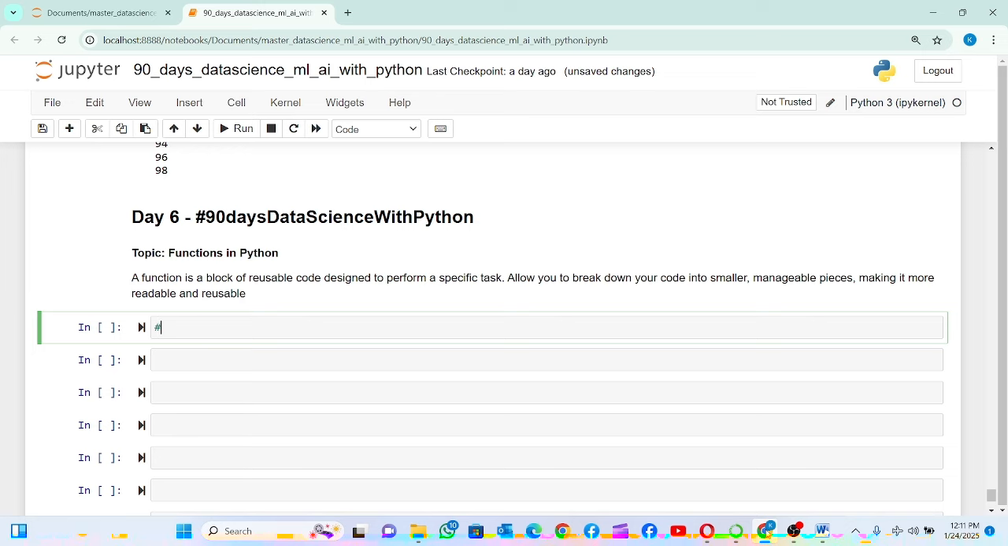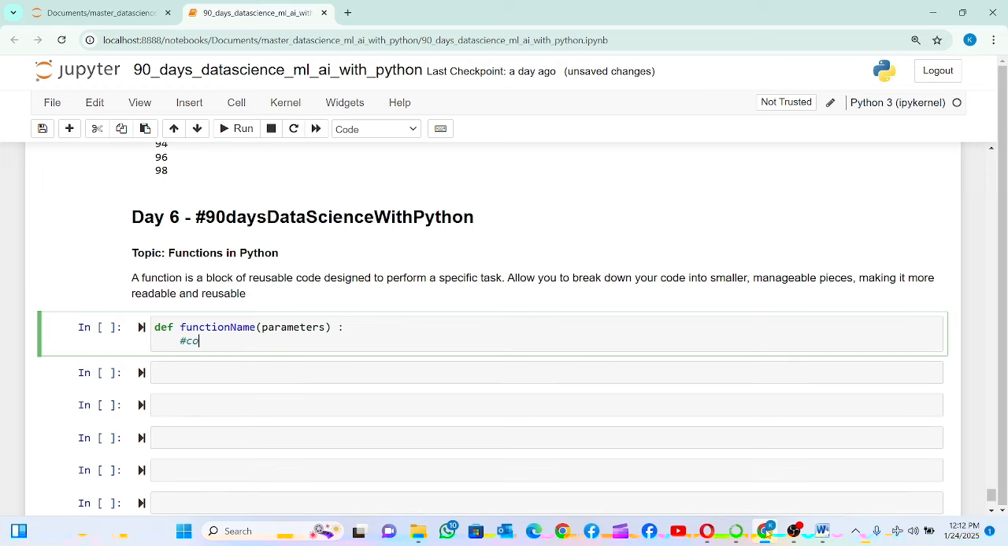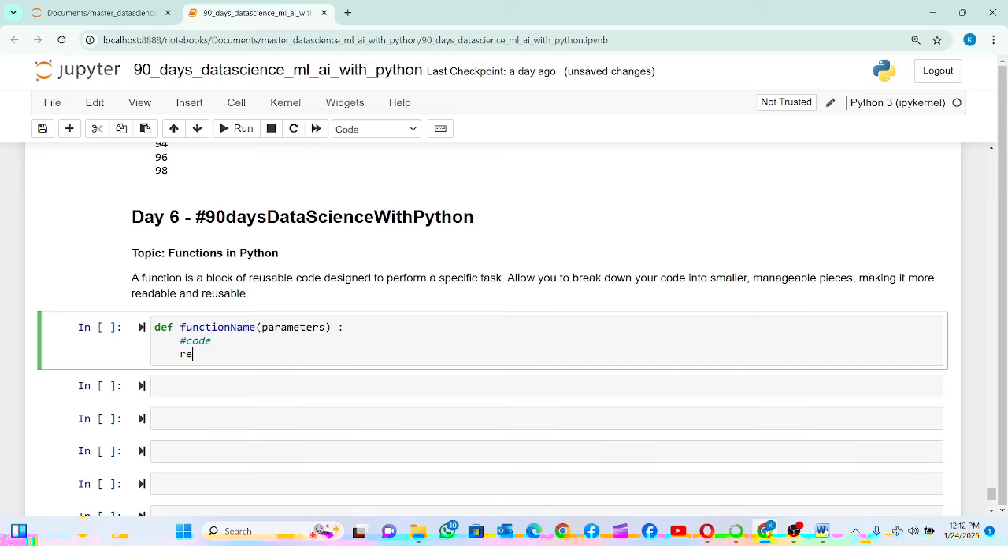To define a function in Python, we use the keyword def, and then the function name. Then a function can have parameters, right? After that, you can have your code. You can do your code here, and functions can also have a return type. It can return a value from the function. So this is basically the syntax.